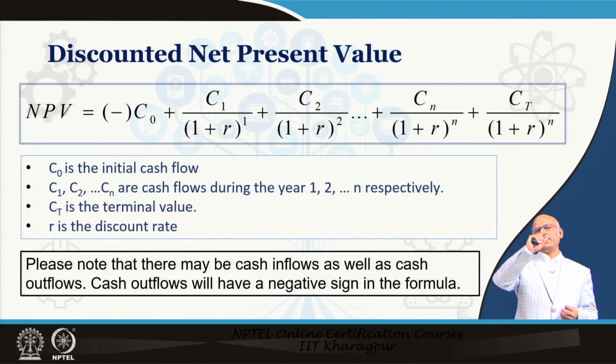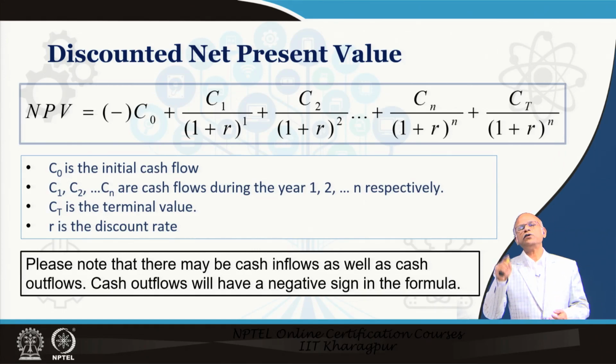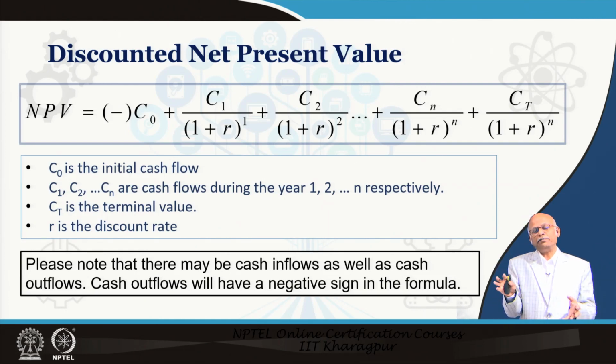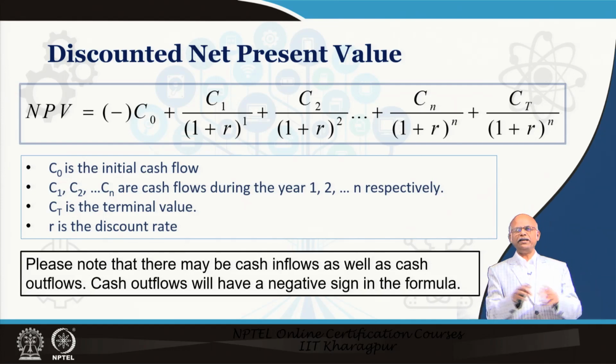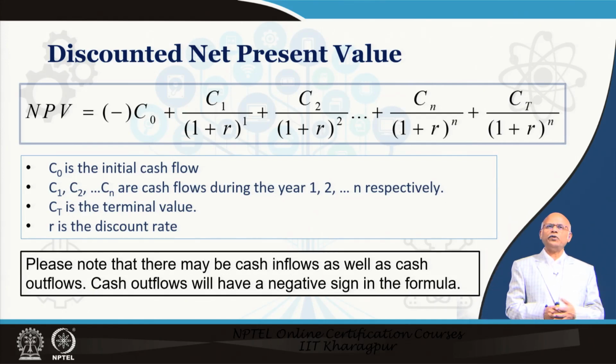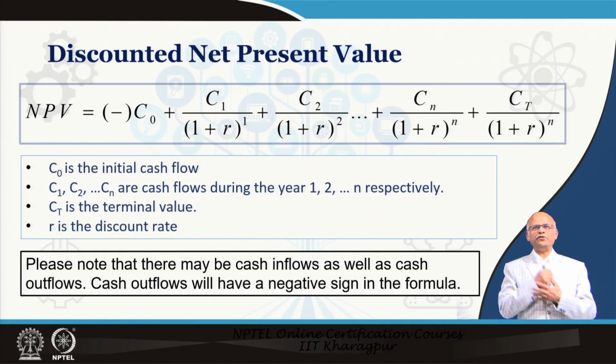That is 100 rupees divided by, within brackets, 1 plus the rate of return as a decimal, not in full. Suppose 10% rate of return means 0.10. So, 100 divided by 1 plus 0.10, meaning 1.1, whole to the power of the number of periods. Say now it is 1 year, so whole to the power 1. Whatever is the value, that is the net present value of that 100 rupees.